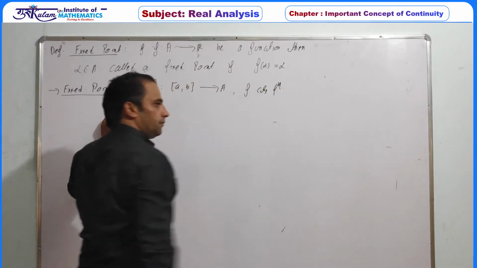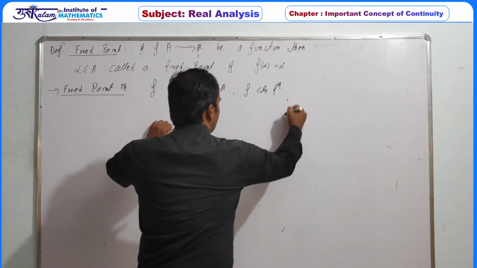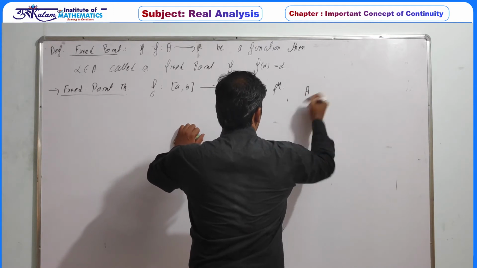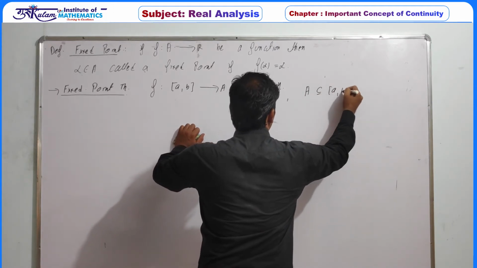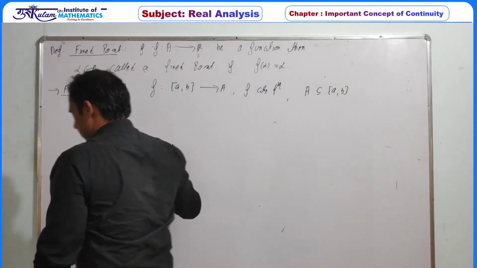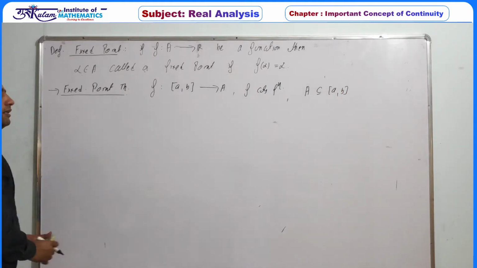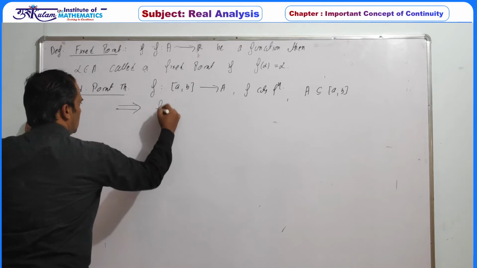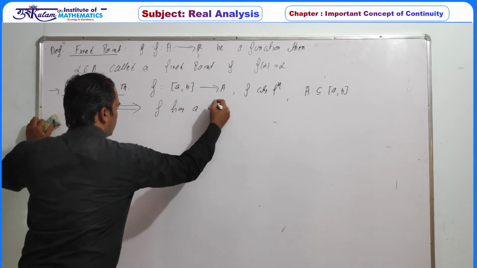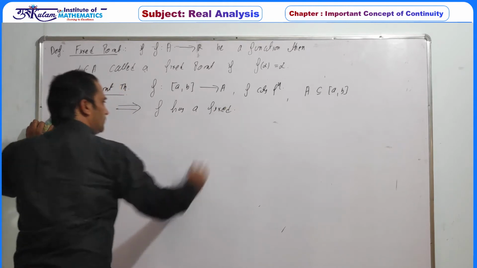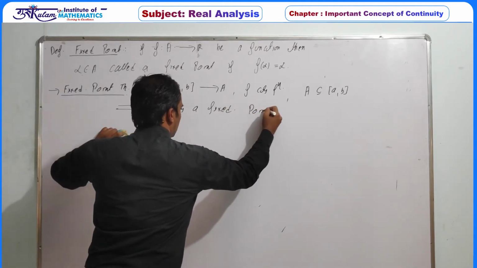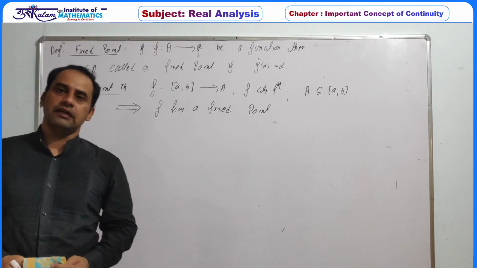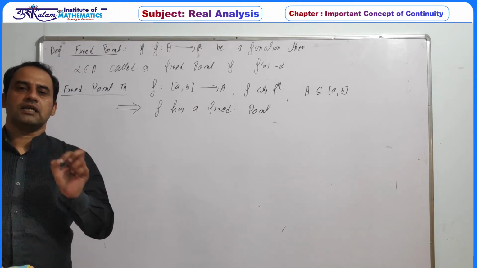That is the first piece of information. The second is that the range, the set A, is contained in the closed interval [a, b]. Then this always implies f has a fixed point. So every continuous function from a closed interval to a set A contained in the given closed interval must have a fixed point.